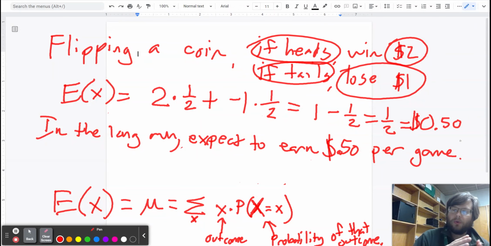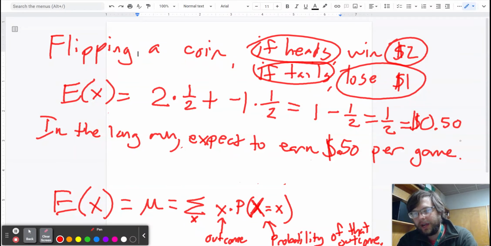All of those possibilities that I was showing you, like you could have made $6, you could have lost $3, you could have made $1, on average settle down to give you a nice symmetrical distribution. And right in the middle of that symmetrical distribution, your mu is your expected value. Okay? So the idea is that in the long run, the expected value tells you the average outcome of the